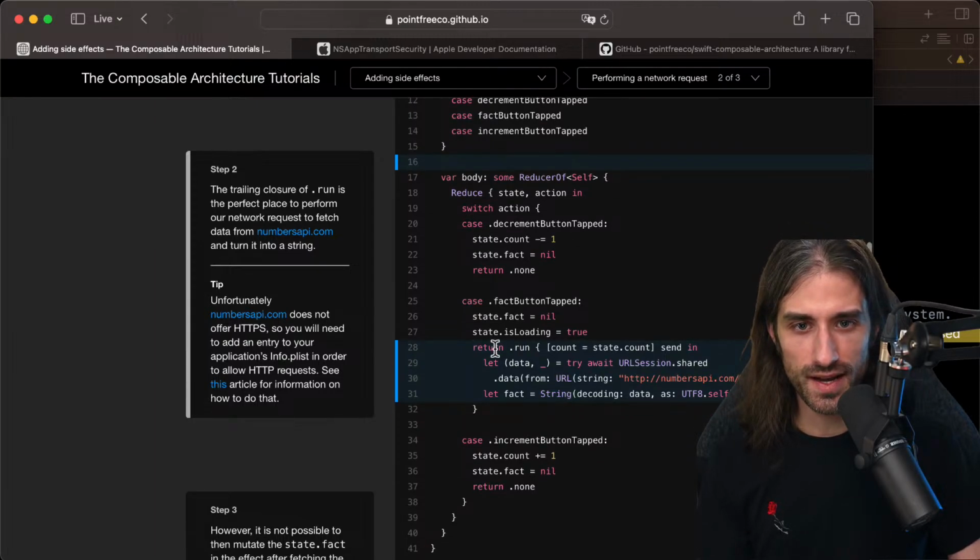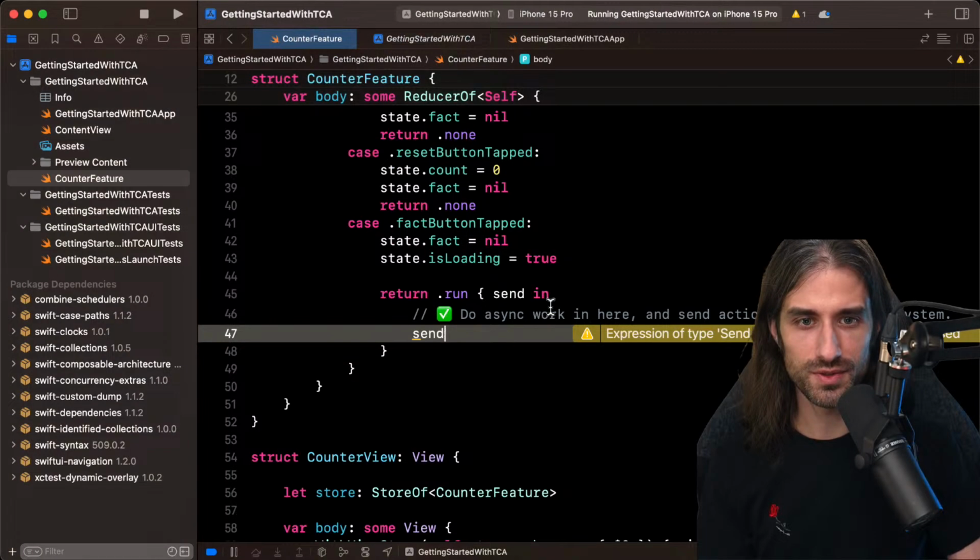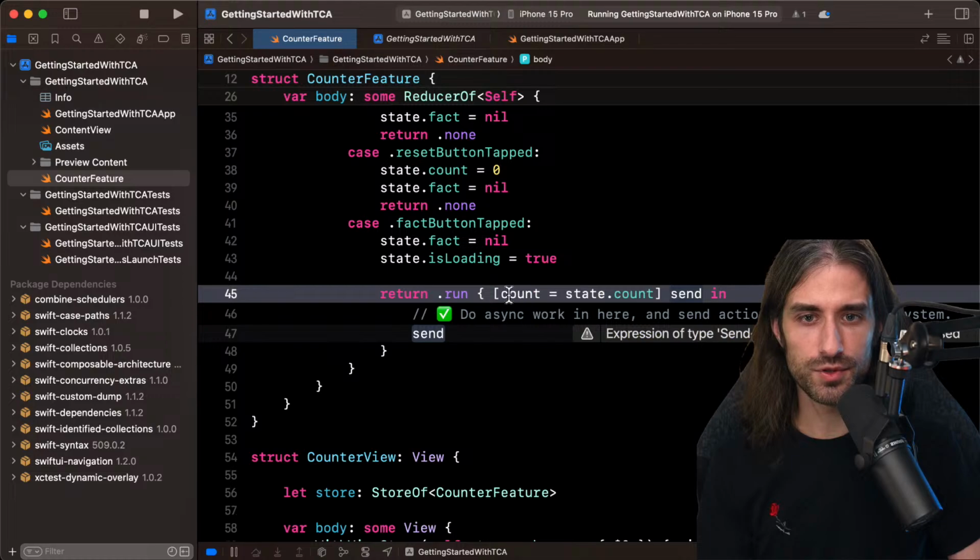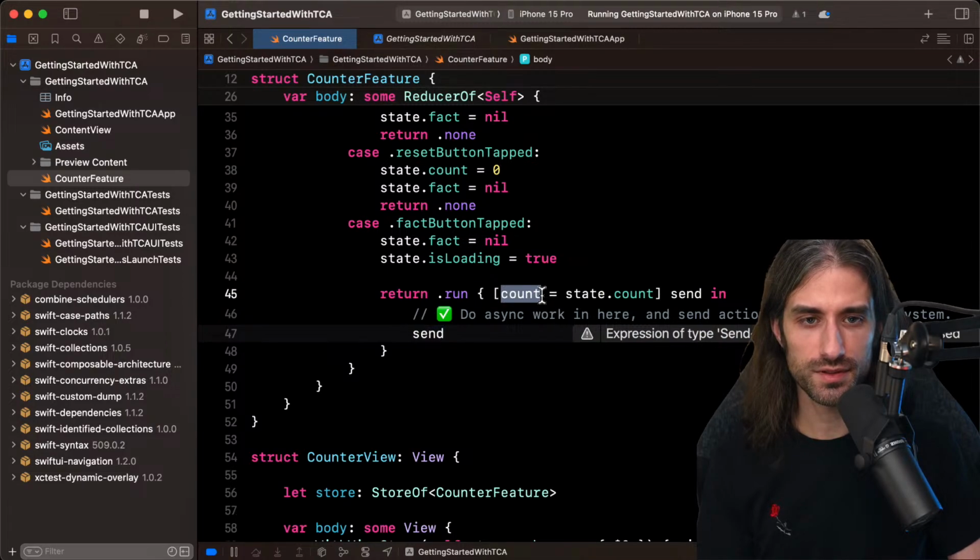So we need to add this code. It's interesting. We are observing here. We're using the capture list. So we are doing this to capture the count.